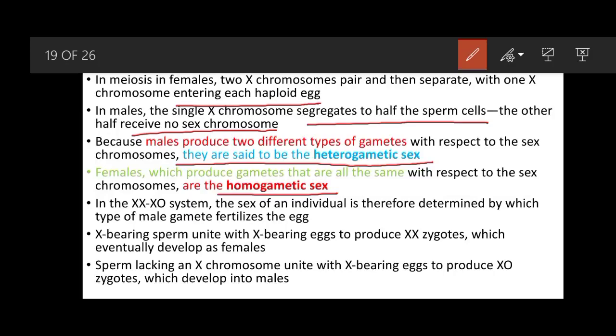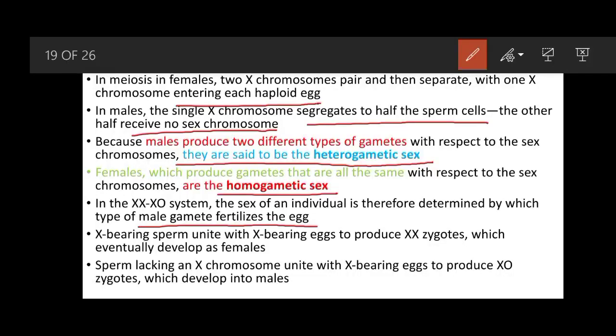So in the XX-XO system of sex determination, the sex of an individual is determined by which type of male gamete fertilizes the egg. If a sperm containing X chromosome fertilizes the egg, then the phenotype of the individual will be female.